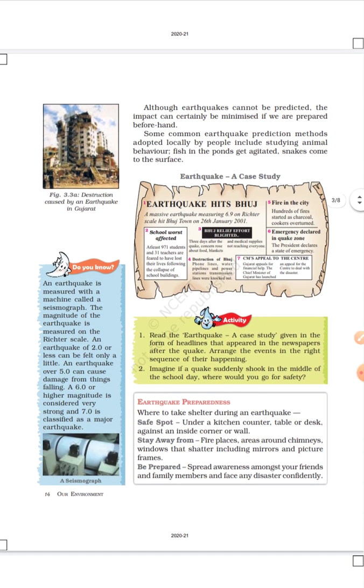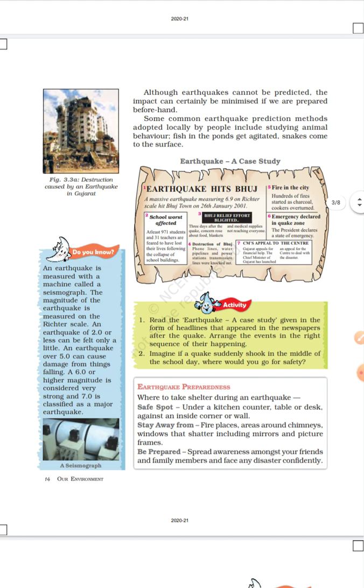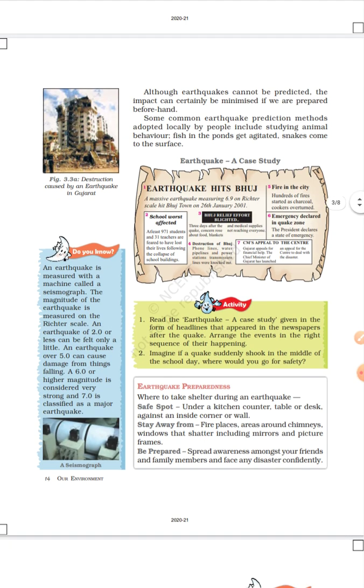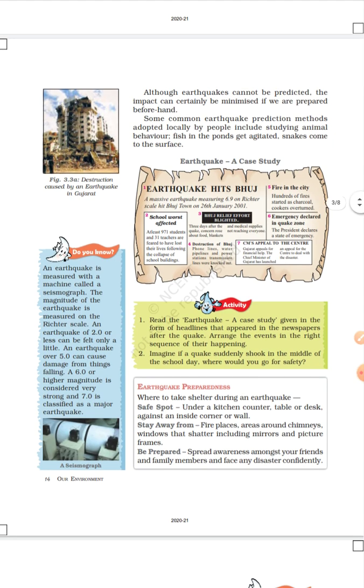They studied the behavior of animals as well as birds. Before the tsunami, animals that were near the sea bank moved to the upper place.